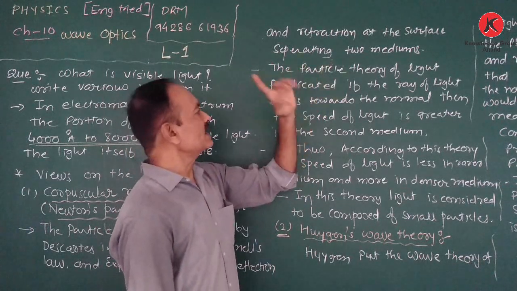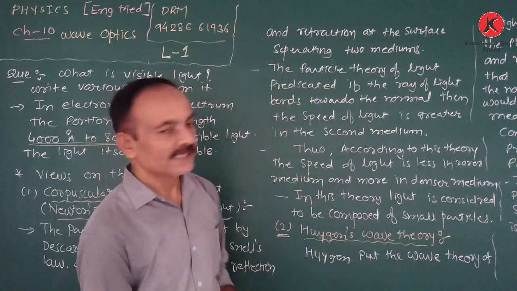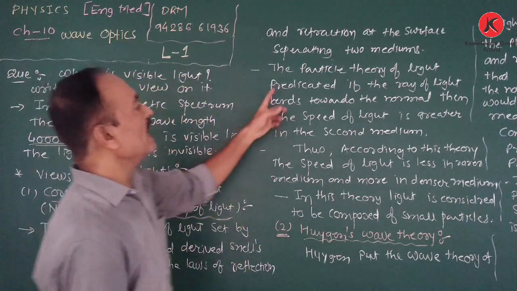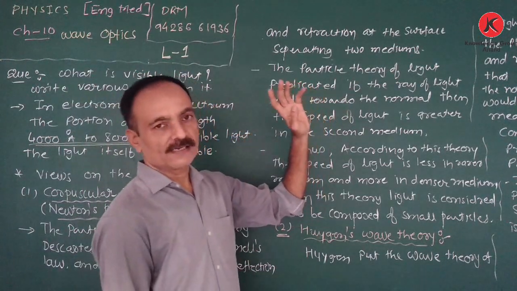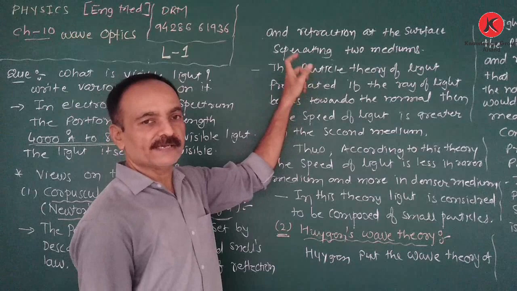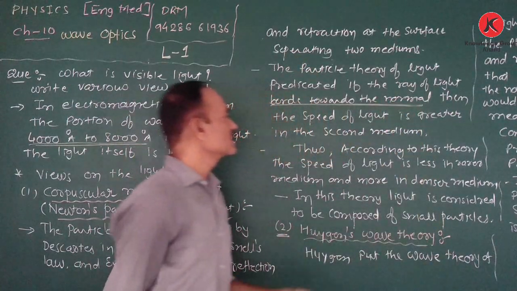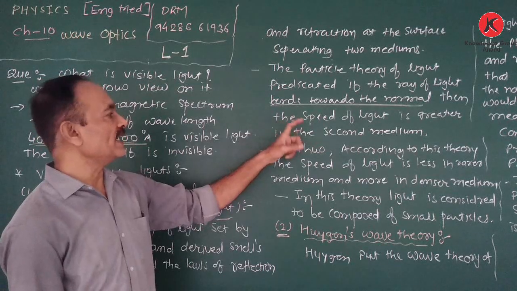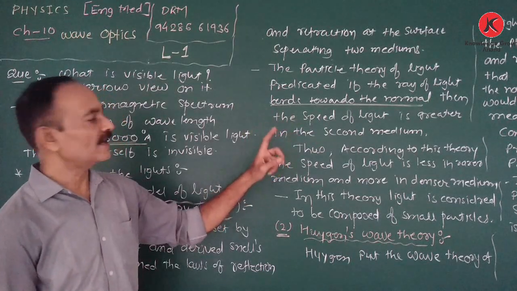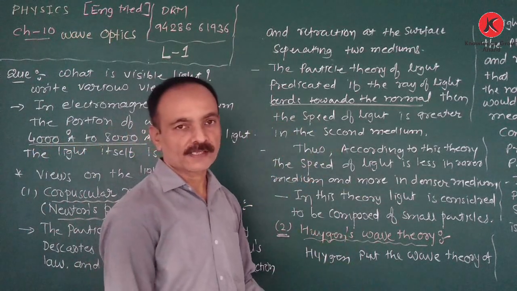Now, the particle theory of light predicted that if the ray bends towards the normal, then the speed of light is greater in the second medium.